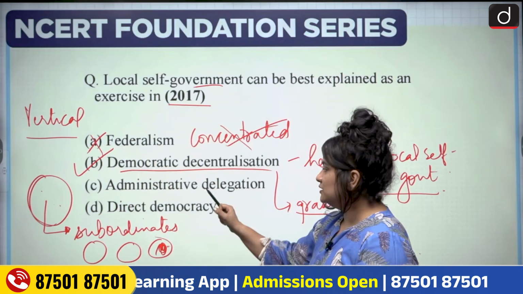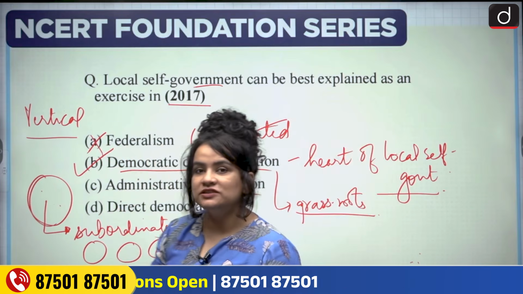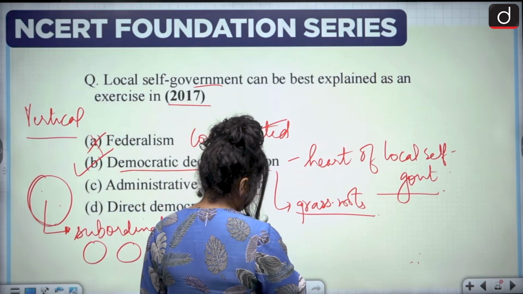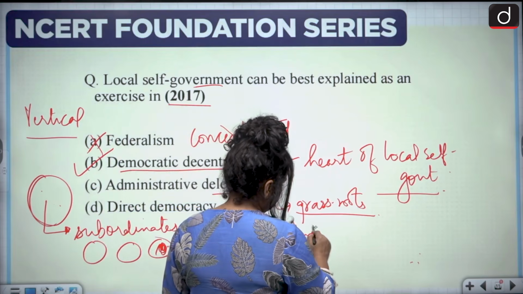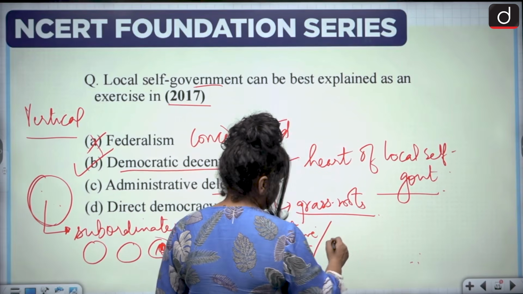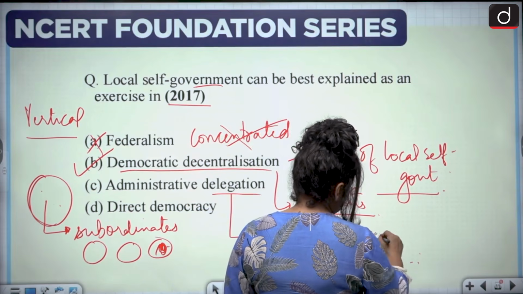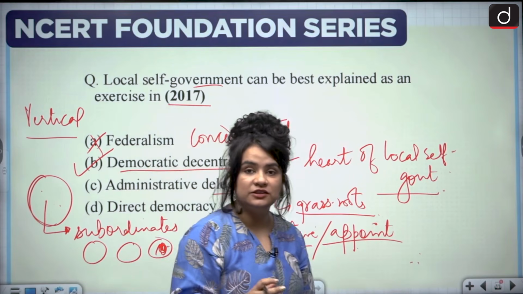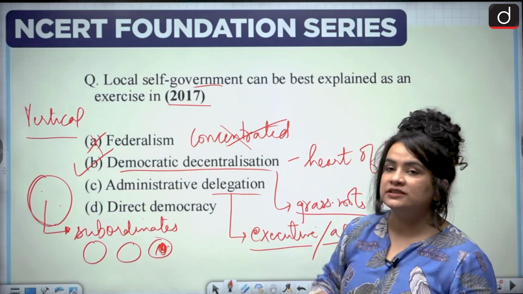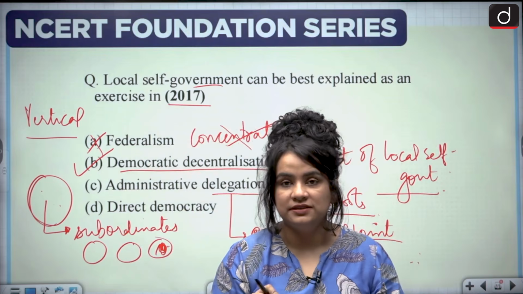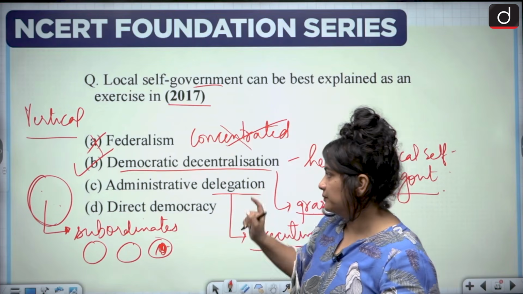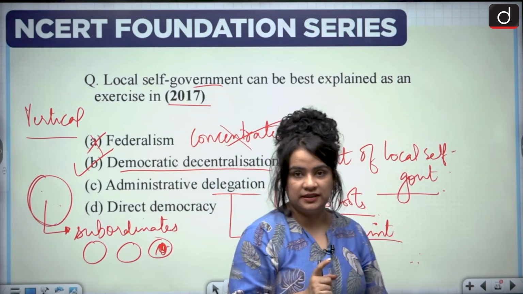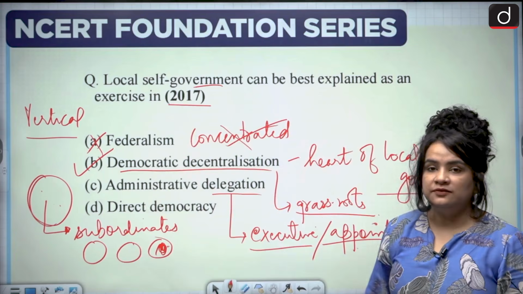Option C says administrative delegation. Now, administrative delegation has to deal with executive functions clearly, and basically it would be appointment based, right? So, if it was an administrative delegation, that would imply that the local self-governments are appointed, but they are elected by the people. Hence, they are representative of grassroots democracy, not of administrative delegation.